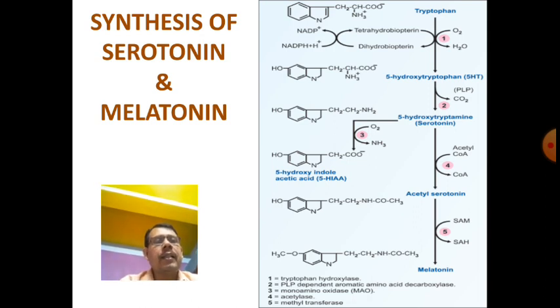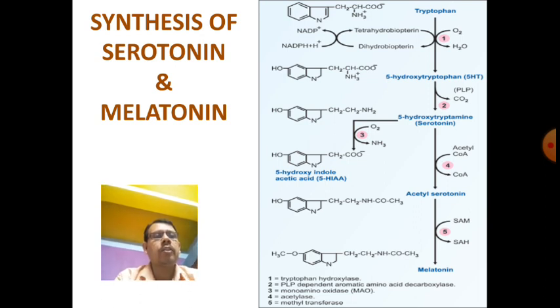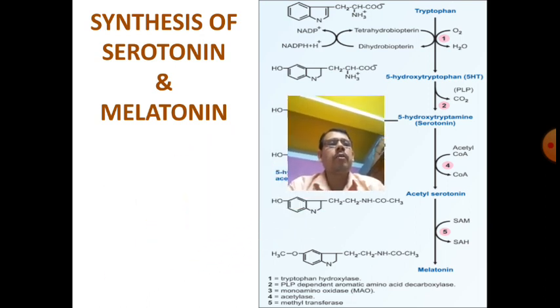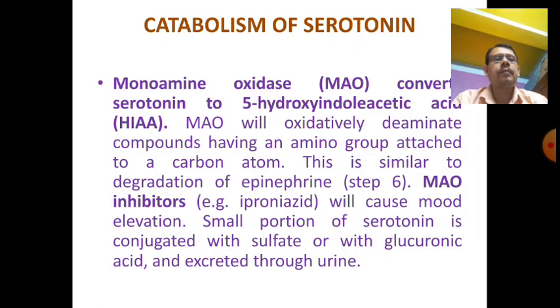Then acetyl serotonin, in the presence of methyltransferase and SAM, S-adenosylmethionine, which is the methyl donor and becomes S-adenosylhomocysteine, produces melatonin. So in the same pathway tryptophan can produce serotonin as well as melatonin. The serotonin function was already discussed, and the melatonin function will be discussed later.